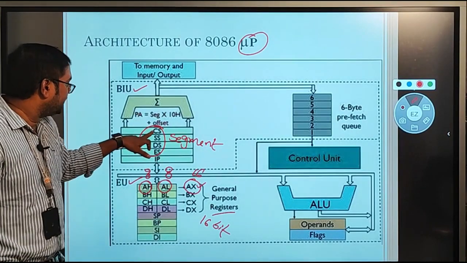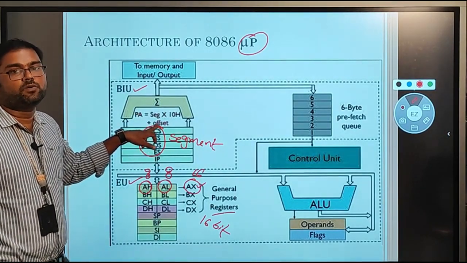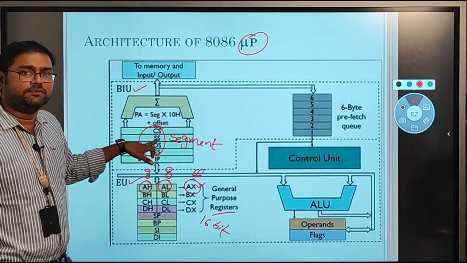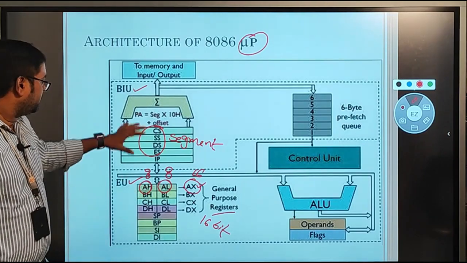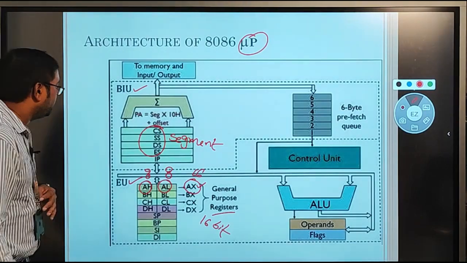For example, the data stored in CS will indicate the segment address of the code segment. Similarly, the data stored in DS, the data segment, will indicate the segment address in the data segment. So we will discuss these segments in the coming slides.